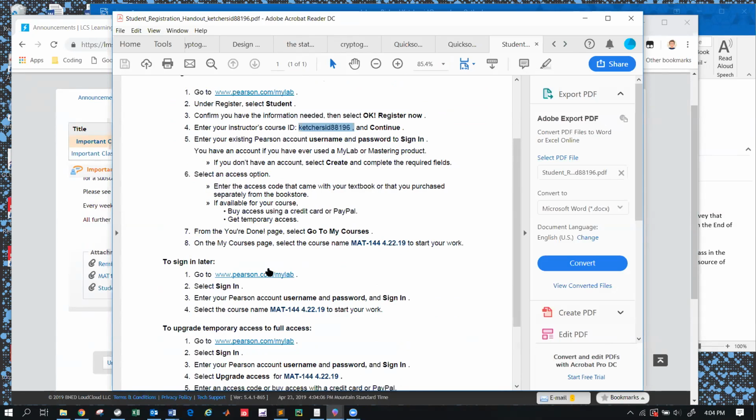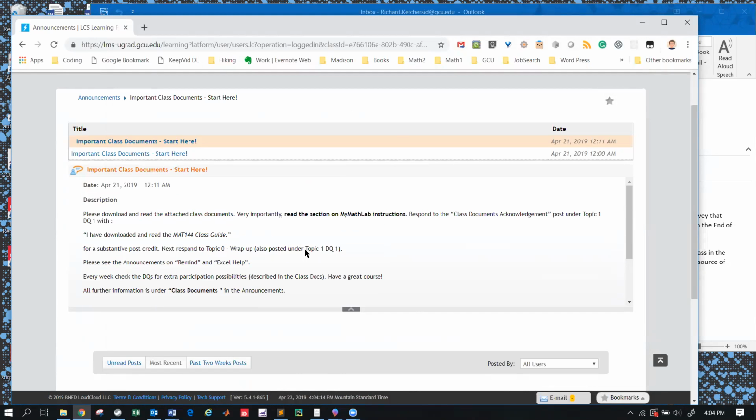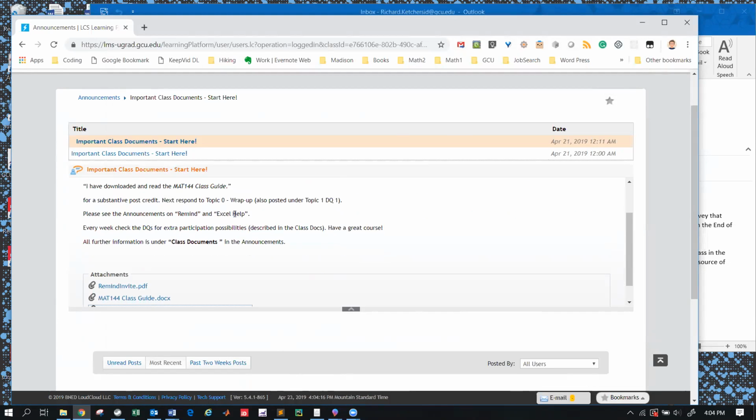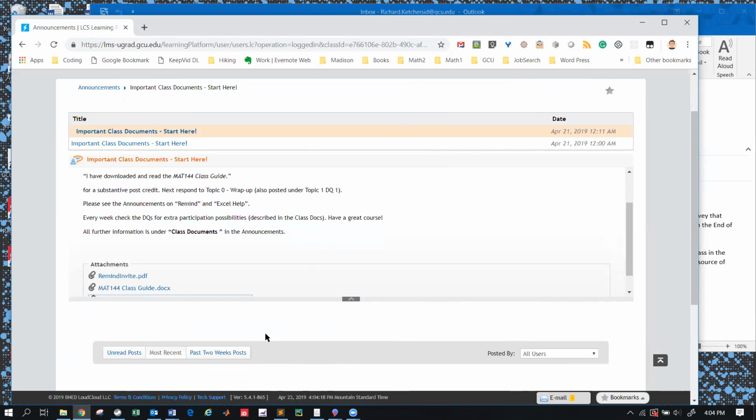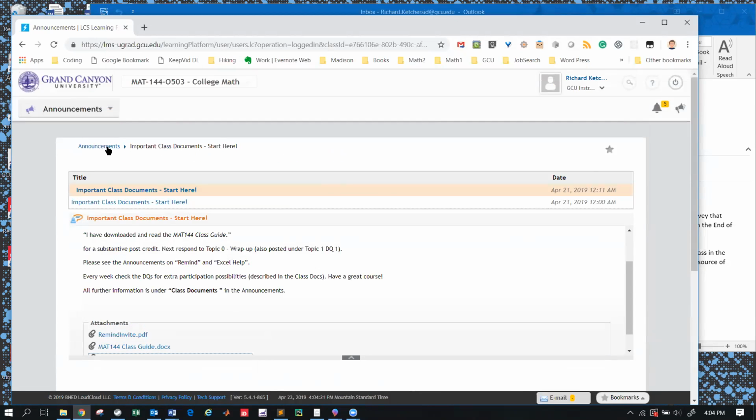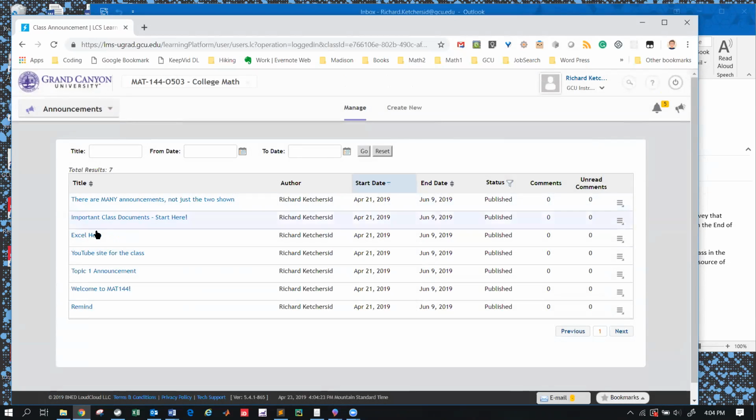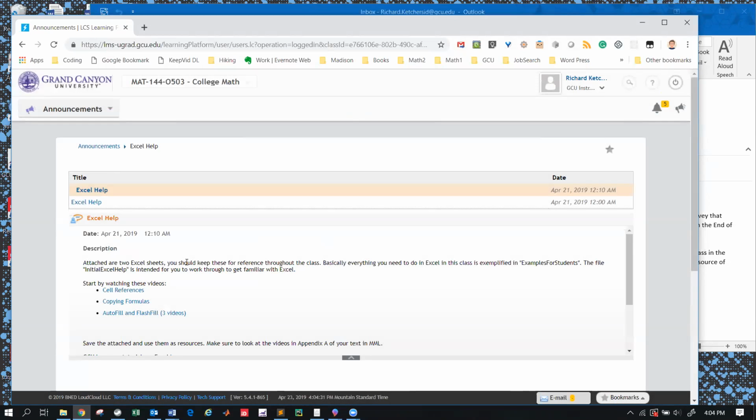I can't go through the registration process because, of course, I already have an account, and it does something different when I log in. Okay, so this is sort of the important first post to look at. But still, there's lots of other announcements, so you want to come here and look at all these others as well. Another really important one, I suppose, is the Excel help forum.